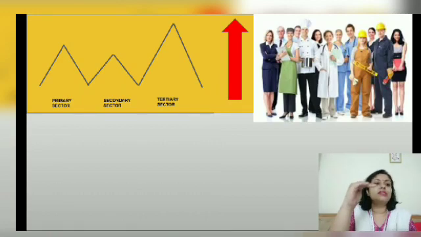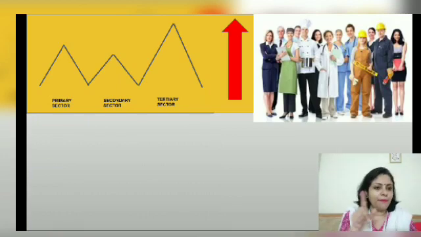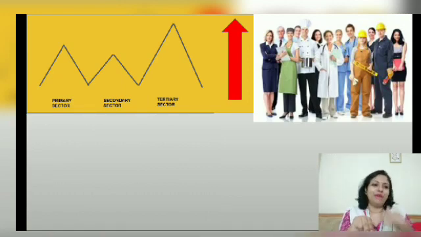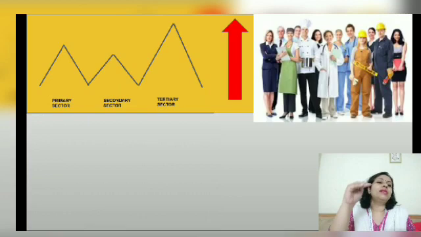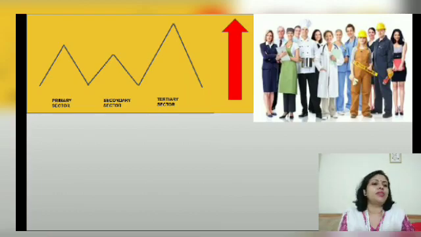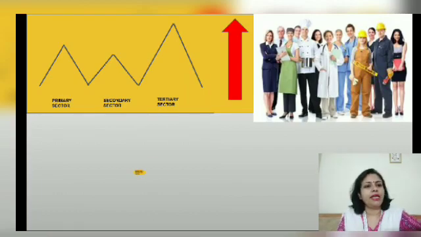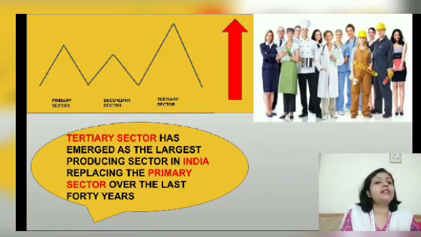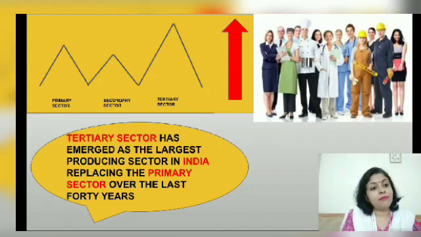But the primary sector showed better growth compared to the secondary, and compared to the tertiary, both were below. So the best growth was shown by the tertiary, then comes the primary, and finally the secondary sector in the context of India. The tertiary sector has emerged as the largest producing sector in India, and it has replaced the primary sector in the last 40 years.